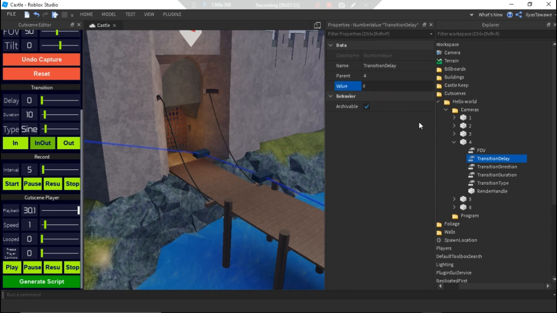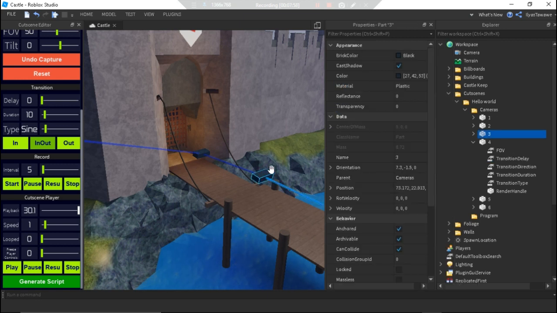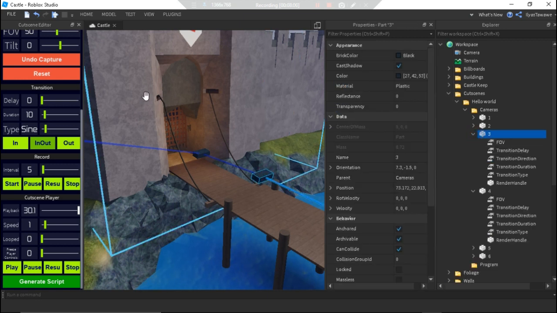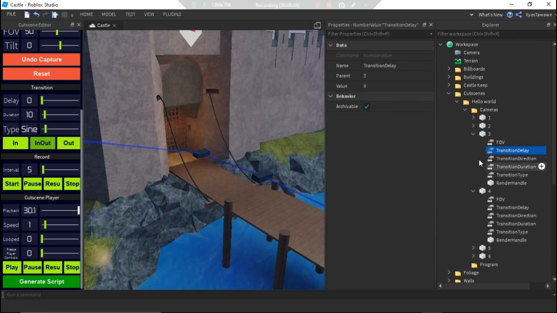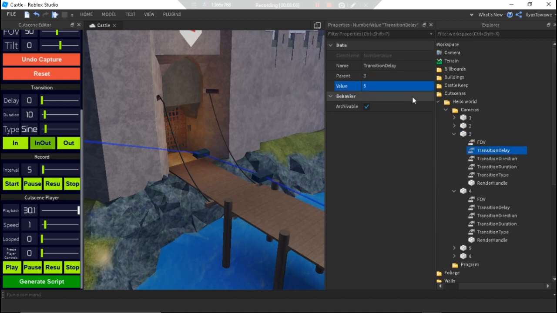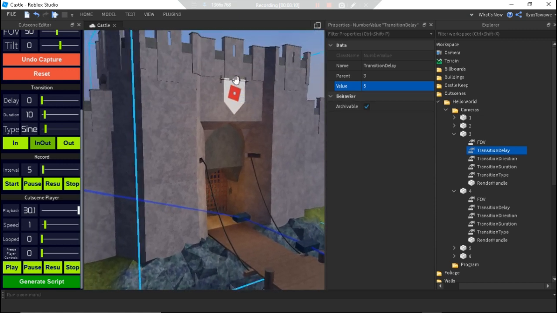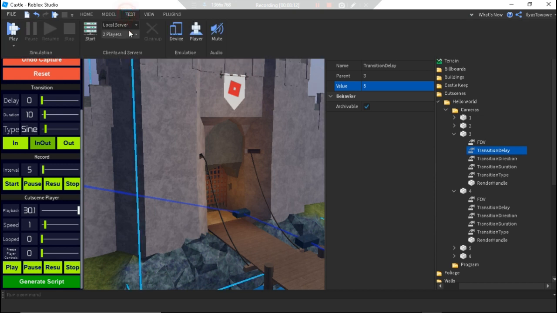I don't want that here, so I'll make it 0. But I'll set the delay here, so it stays there for a little bit. I really should rework this plugin, but for now I just want to show you how things work, so you can at least get something going with this.